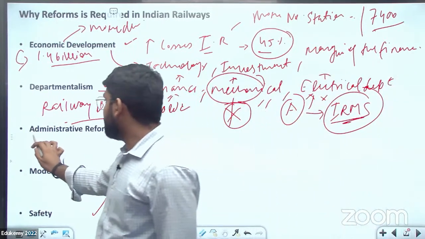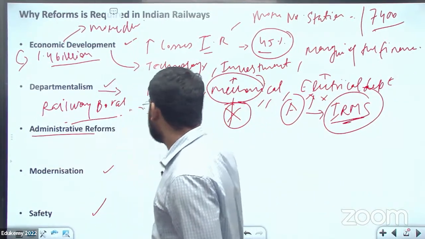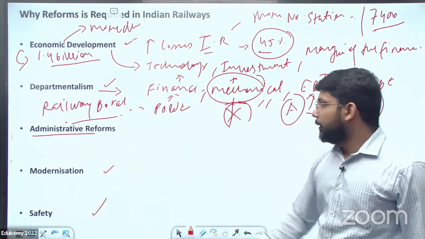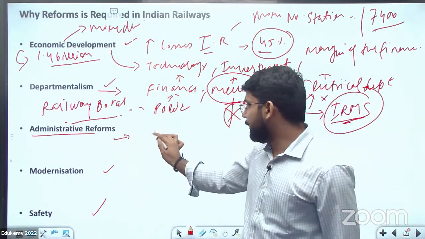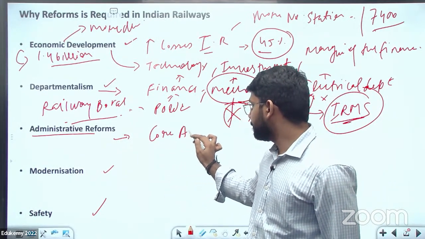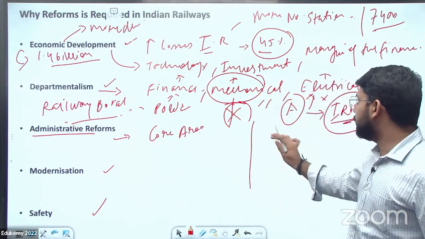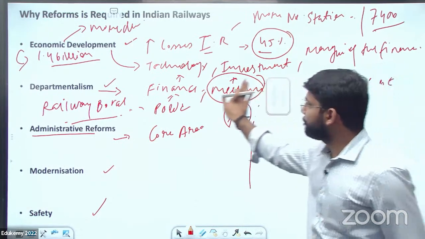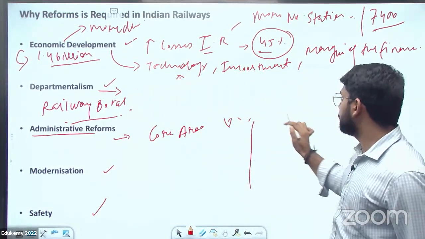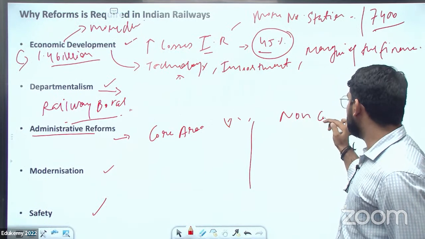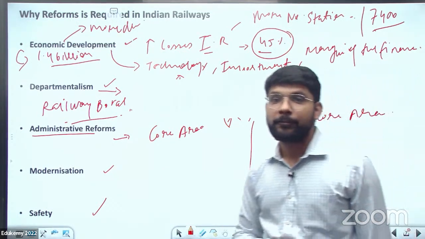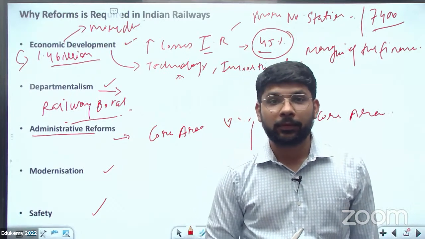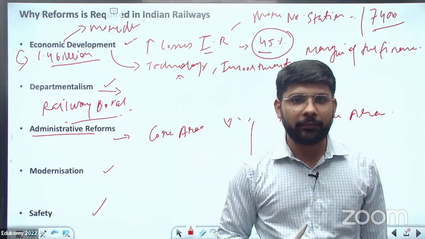Next is the administrative reforms. The Indian Railway works in two areas. One is the core area and second is the non-core area. Can anybody tell me the non-core area? That's the core area of the railway.